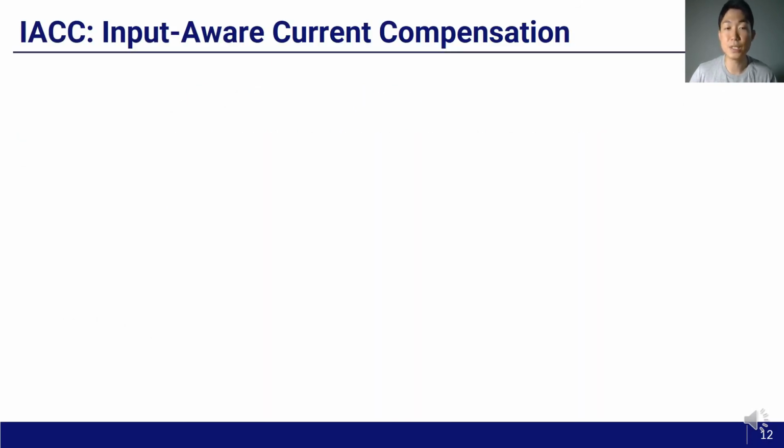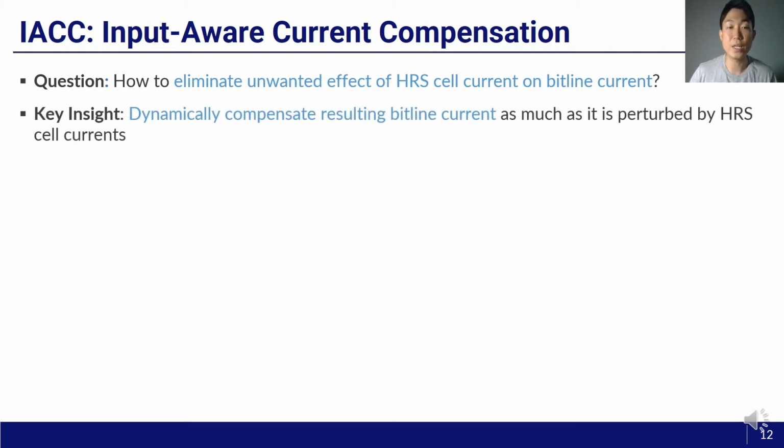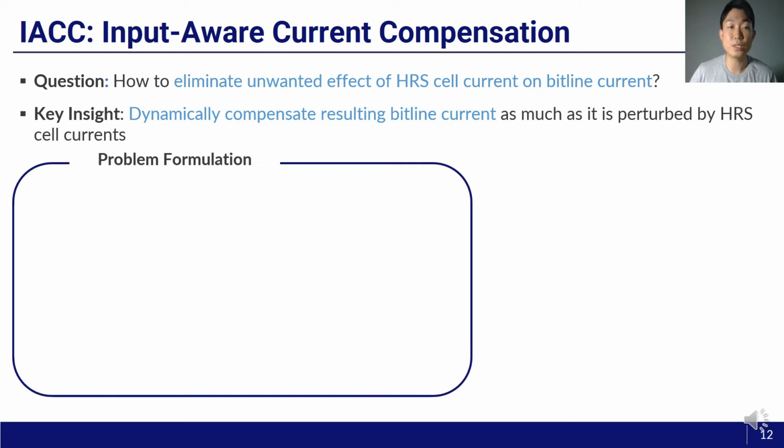Input-aware current compensation, or IACC, aims to eliminate the unwanted effect of HRS cell current on bitline current. The key insight is to dynamically compensate the resulting bitline current as much as it is perturbed by HRS cell current. This is the problem formulation.